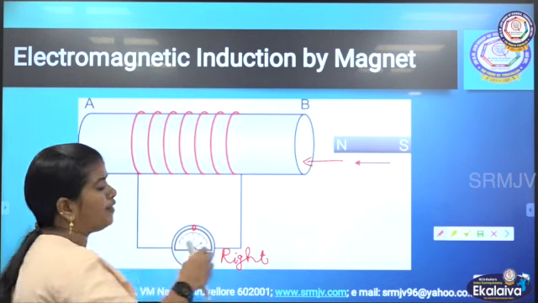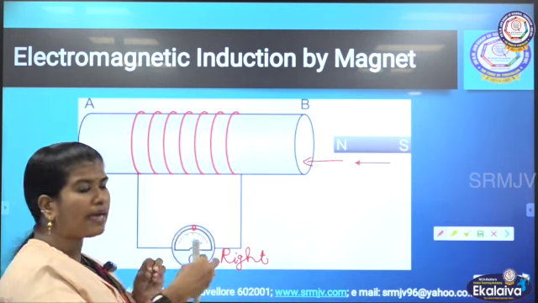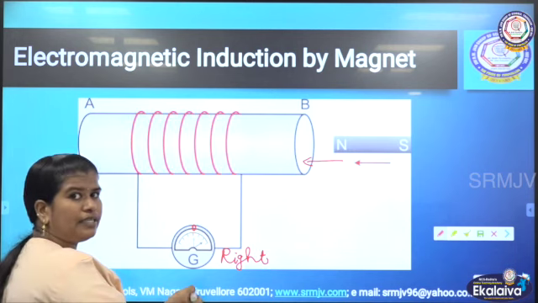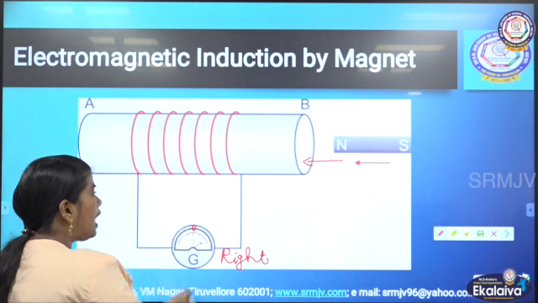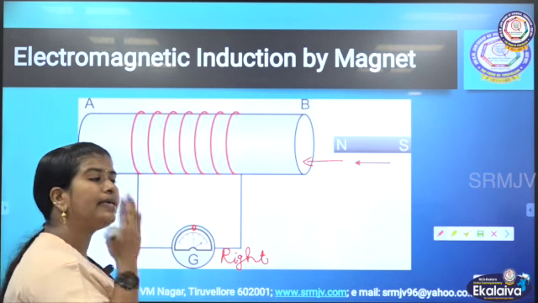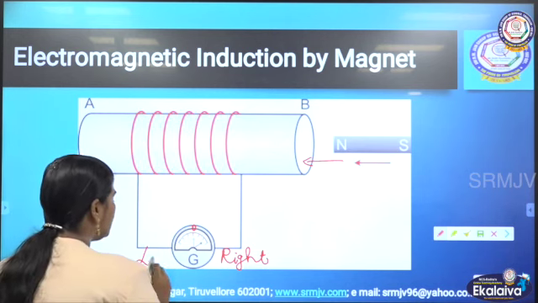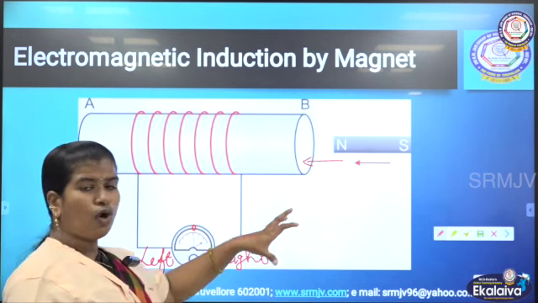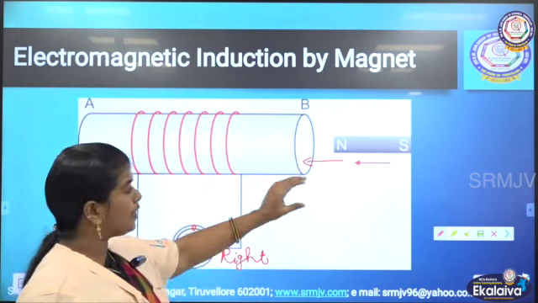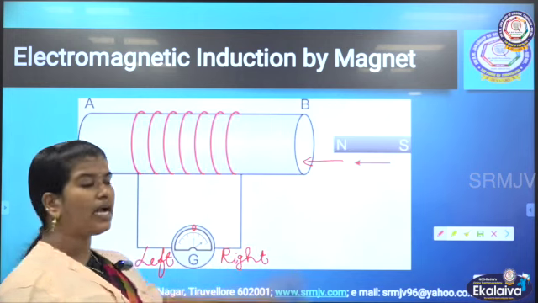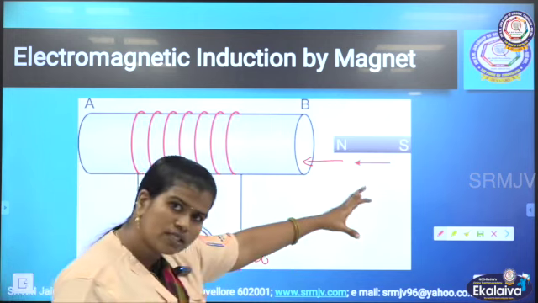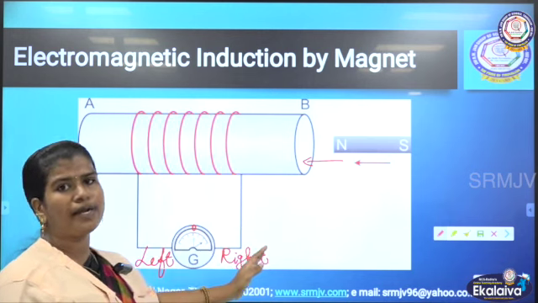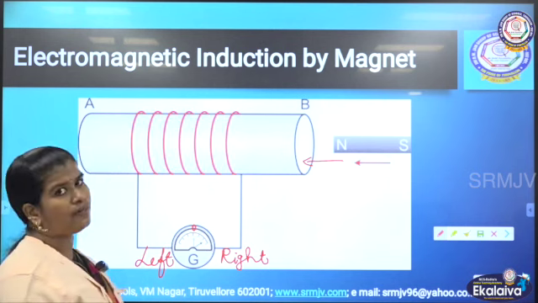Suppose I withdraw the north pole of the magnet from the coil, there will be a momentary deflection, but this time it will be in the opposite direction, that is the left side. Not only the magnet, suppose I keep the magnet stationary and move the coil towards the north pole of the magnet, there will be a momentary deflection in the galvanometer.